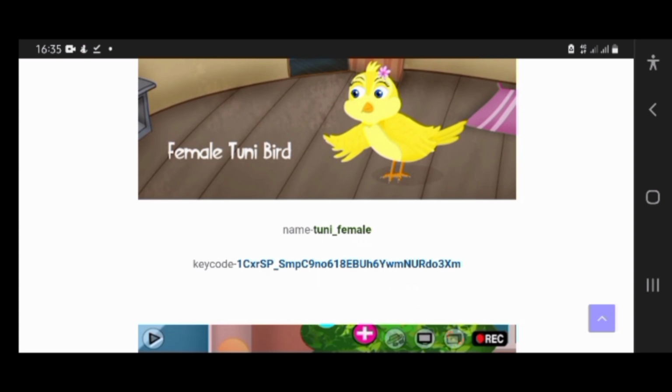So just copy the key code. The key code is what we need. You also need the name. So copy the key code. This is toony underscore female.